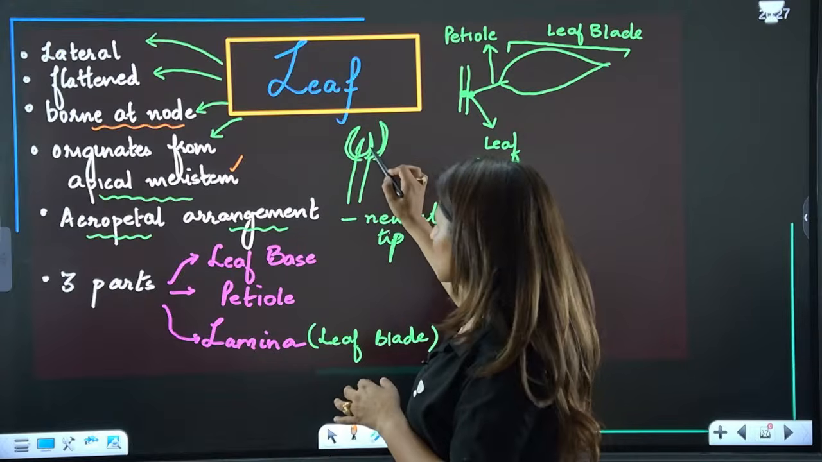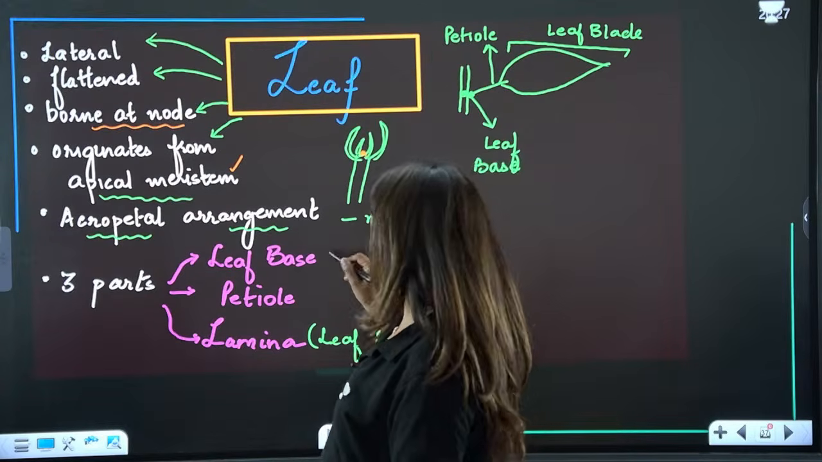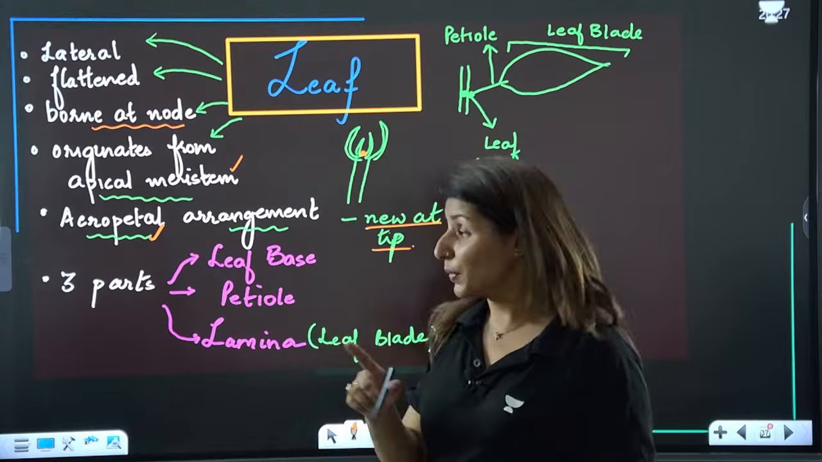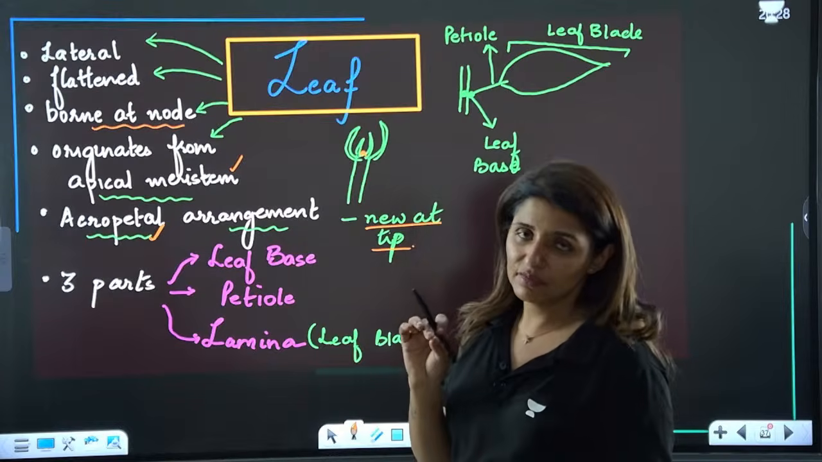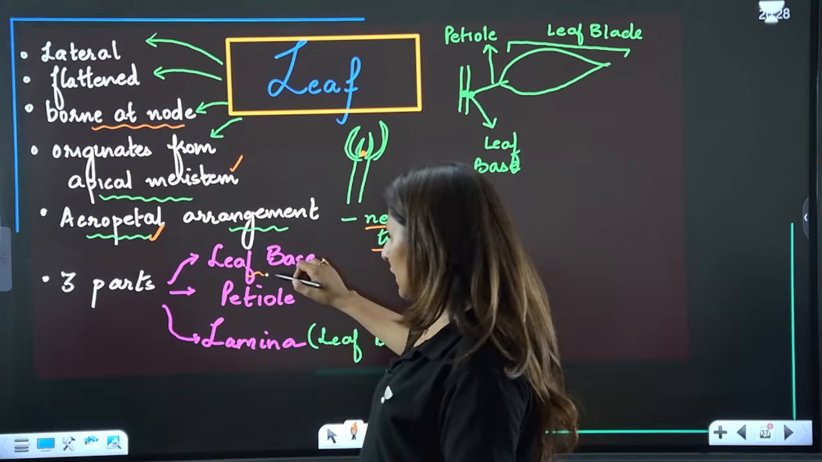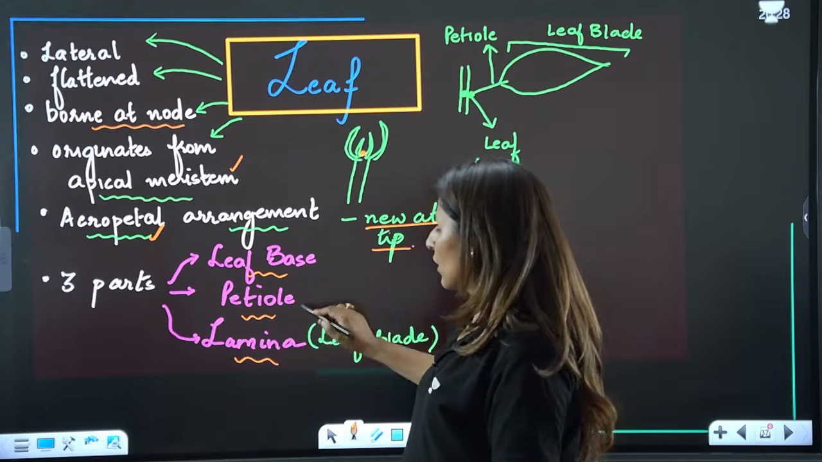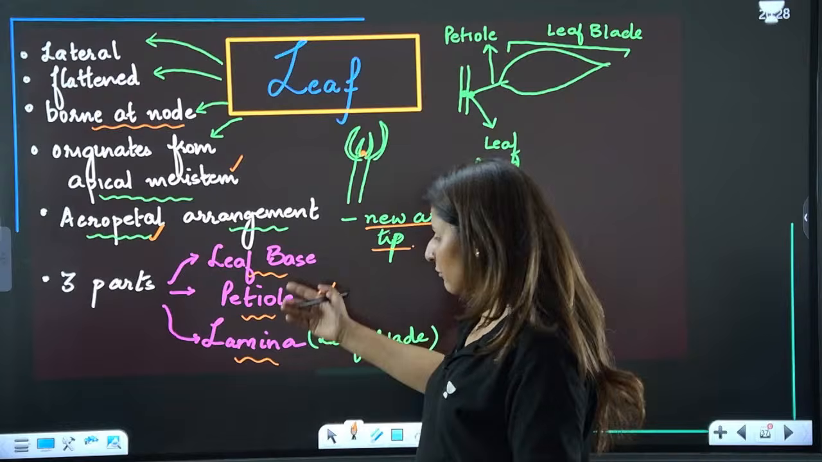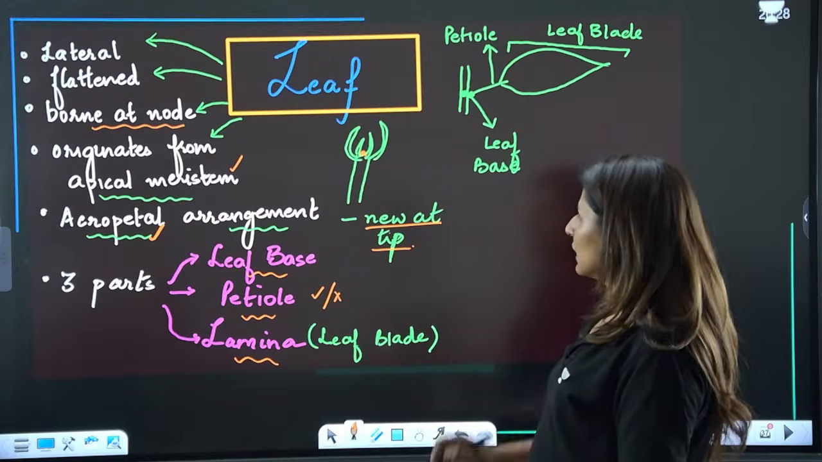So this is a leaf primordia, right? These are the baby leaves. New leaves are always at the tip. Such arrangement is known as acropetal arrangement. Is that clear? Now every leaf will have three parts. One is the leaf base, second is the petiole, and the third is lamina. Petiole may or may not be present, but leaf base and lamina are definitely present. Lamina is the leaf blade.